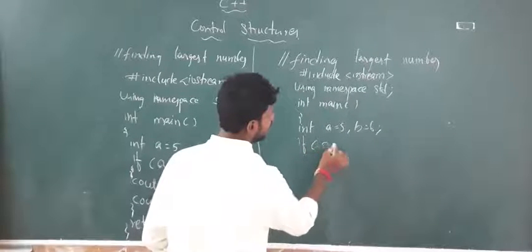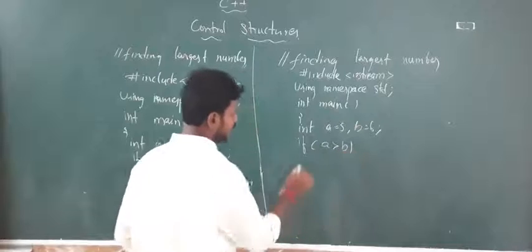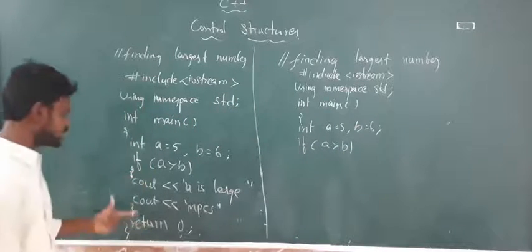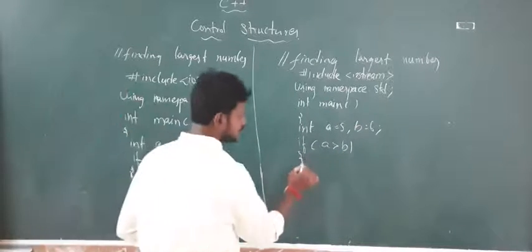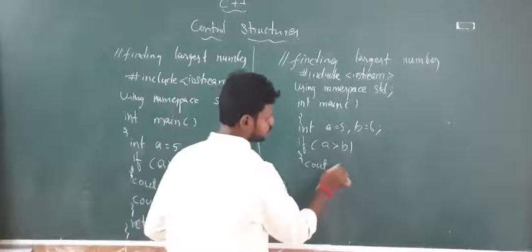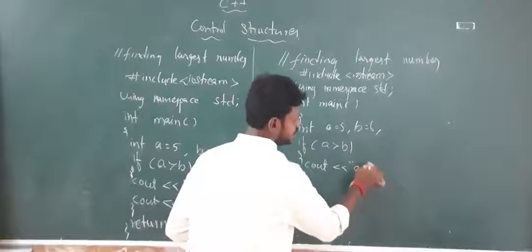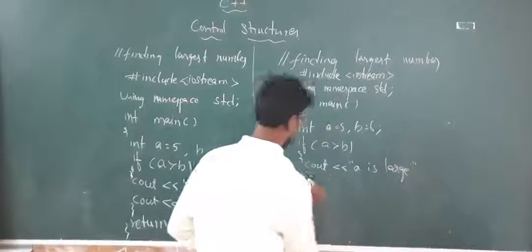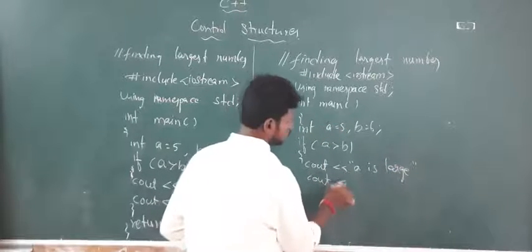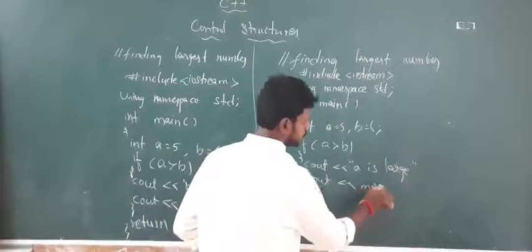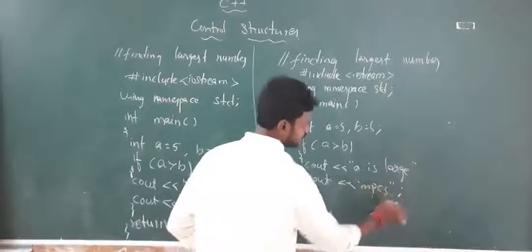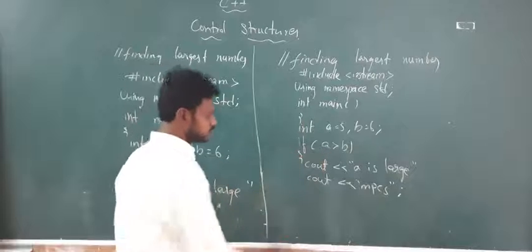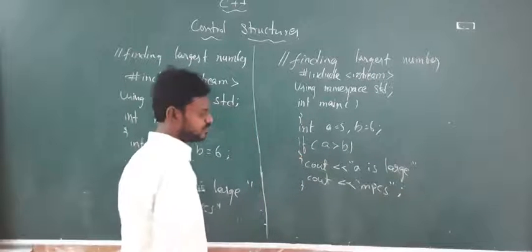If a is greater than b, then I am having the same block of statements. That is cout "A is large and MPCS". See, this is the message that I am going to print if this condition is true, and I will close my if.